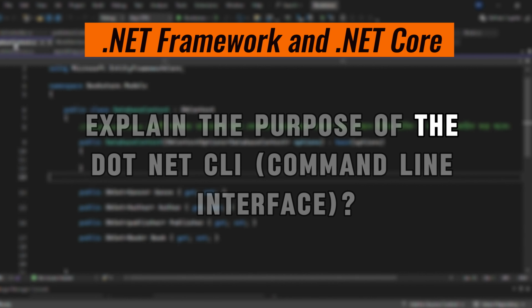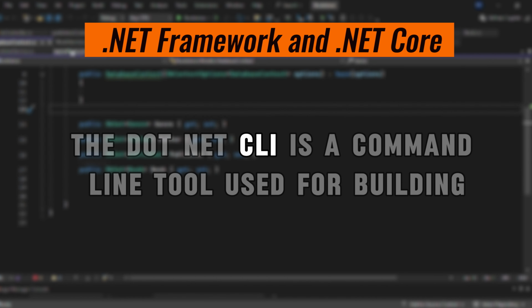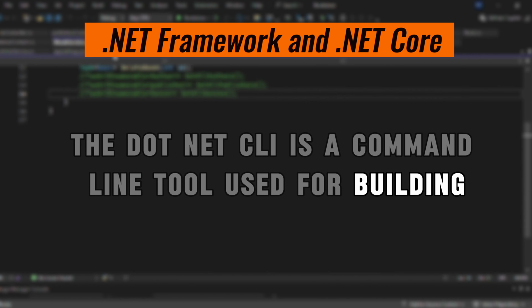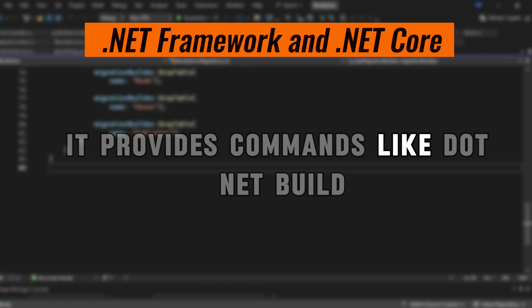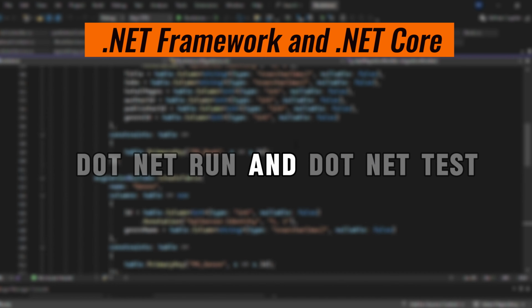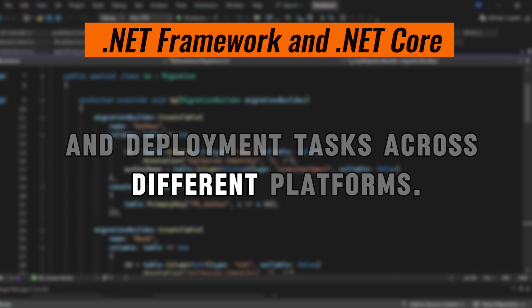Explain the purpose of the .NET CLI, Command Line Interface. The .NET CLI is a command line tool used for building, running, and managing .NET applications. It provides commands like dotnet build, dotnet run, and dotnet test, facilitating development and deployment tasks across different platforms.